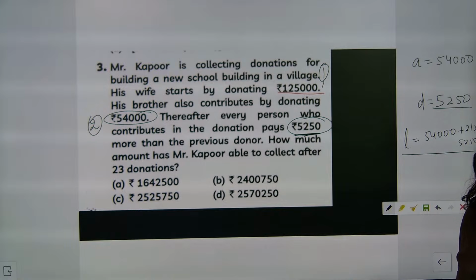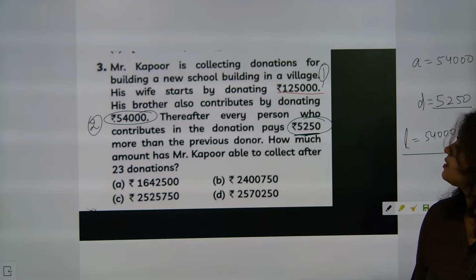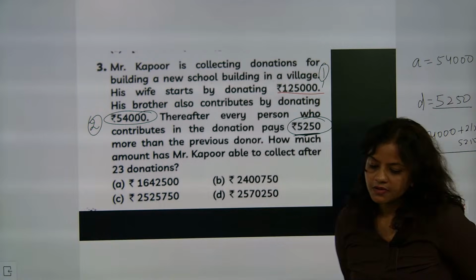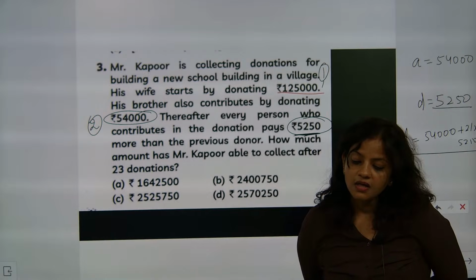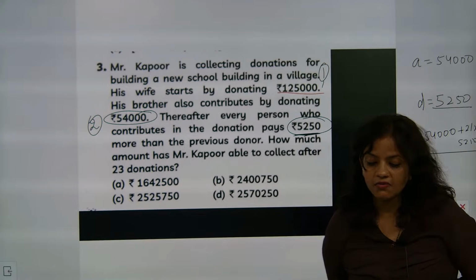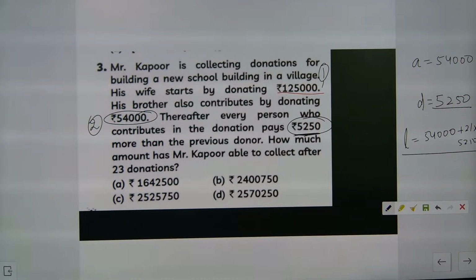So how many of you got the answer? Some are telling C, some are telling B, some are telling A. Wow, super. Very good, nice try.